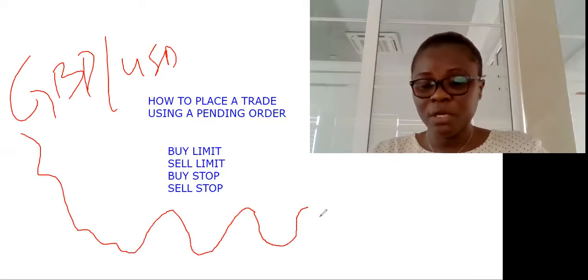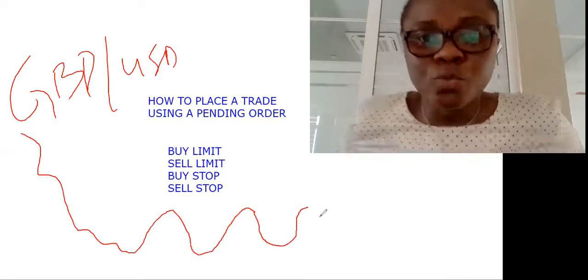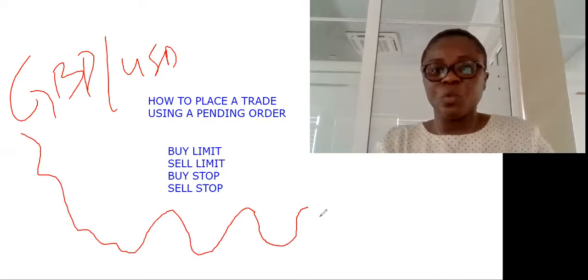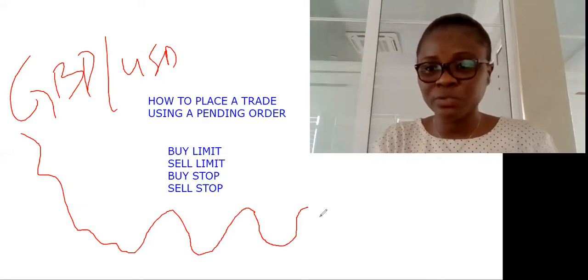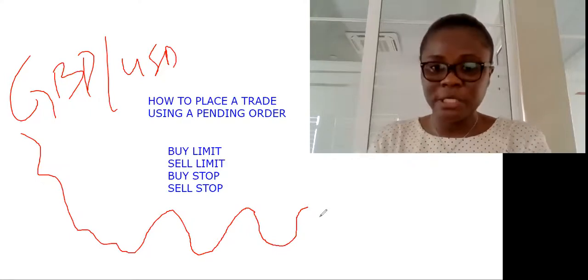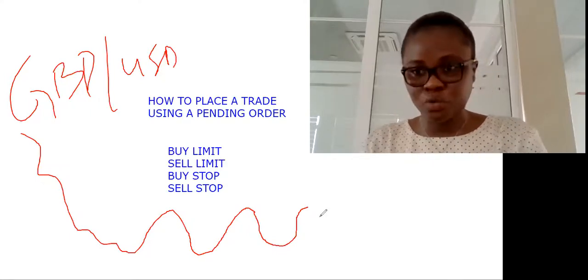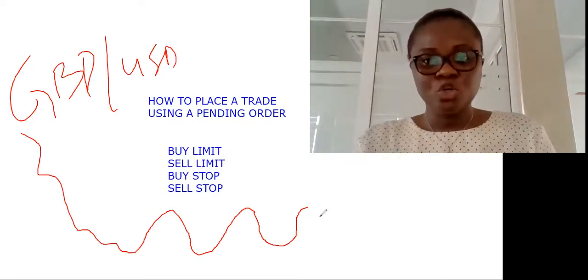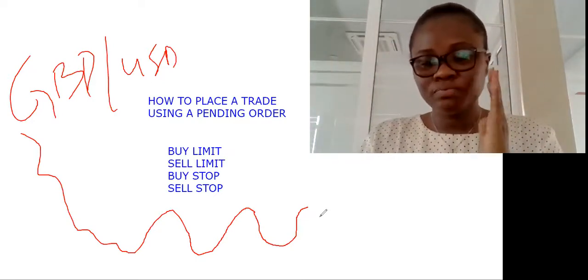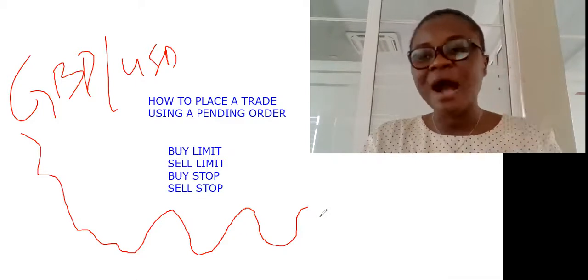You want to place a sell, but you want the market price to reach a particular price before it starts selling, because you know that when it reaches that, the market will start selling. So you always place your entry price above the actual price.